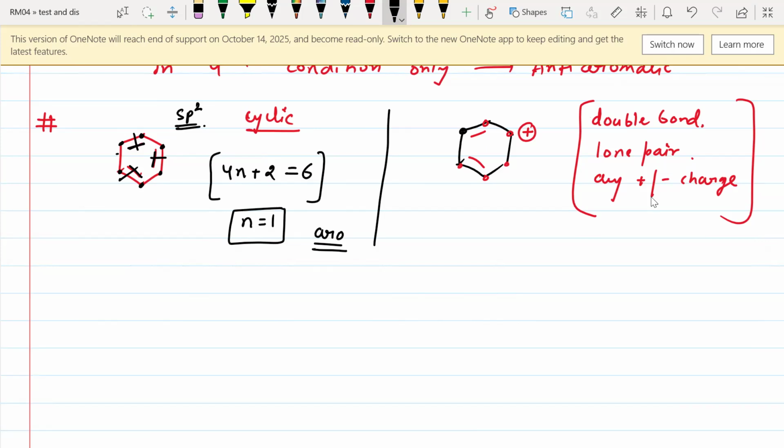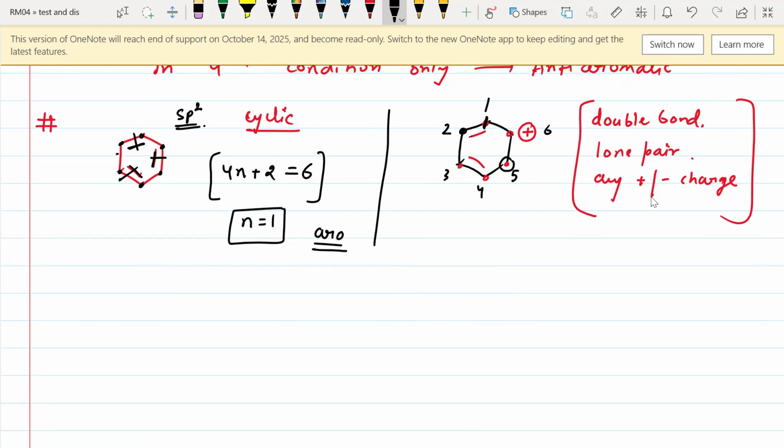Let me number the carbons: 1, 2, 3, 4, 5, 6. I've randomly numbered them. The first carbon atom contains a double bond, the second contains a double bond, the third contains a double bond, the fourth contains a double bond, but the fifth does not have a double bond or a lone pair or a positive or negative charge. That means it fails the second and third conditions.